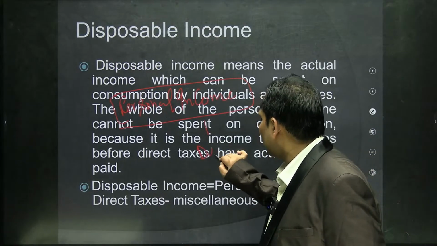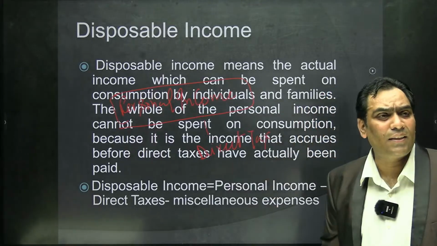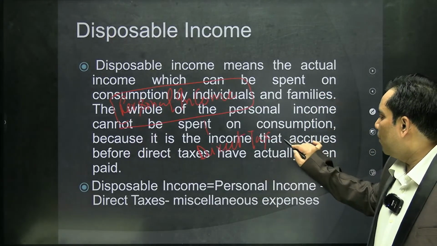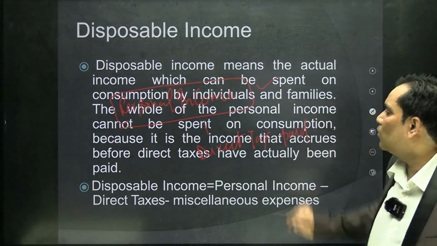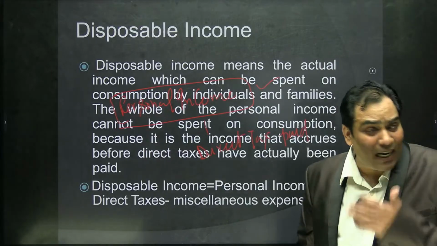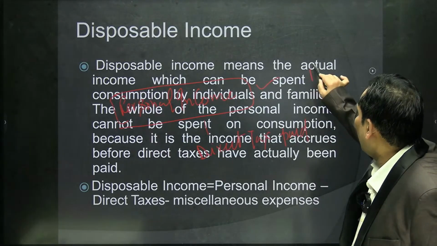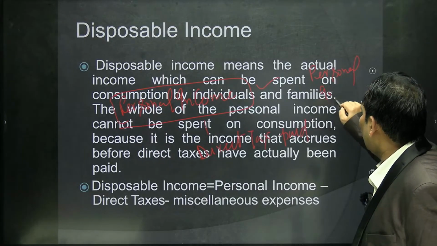direct taxes paid by the individual, because this is the income of the individual, and on that income the individuals are entitled to pay taxes, that is known as personal income tax.